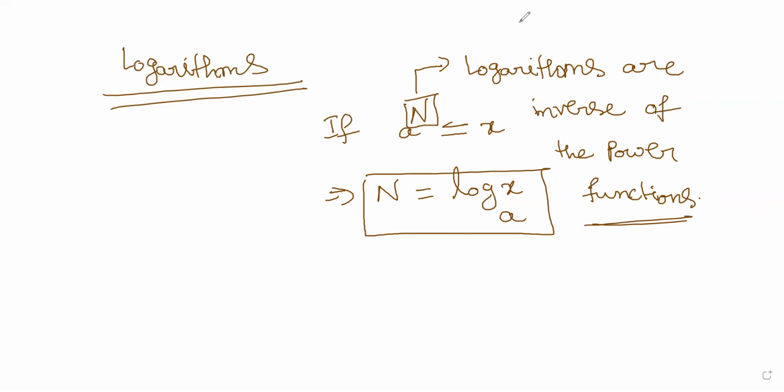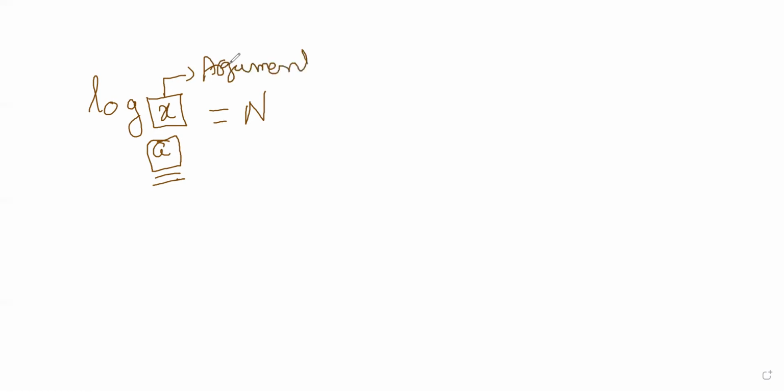So here is the logarithm formula. How do we convert a logarithm? Suppose log x to the base a is equal to n. How to remember? This a is called the base of the logarithm, and this x is called the argument. Now the base will take the power, so x becomes a power n. You transport it like this, so x is equal to a power n.